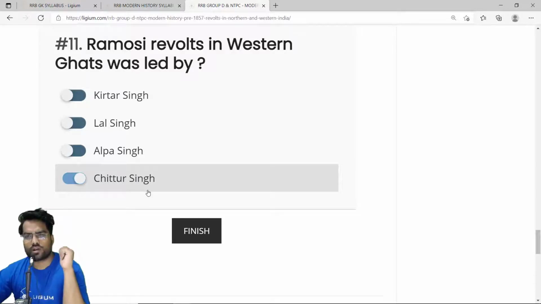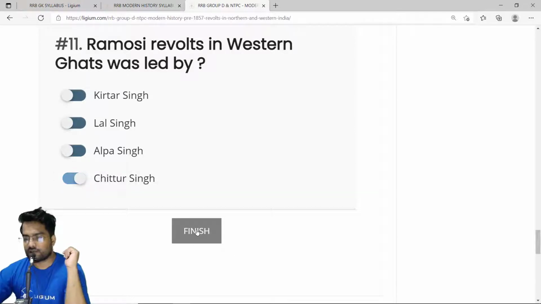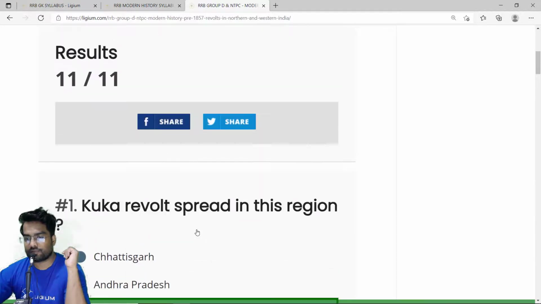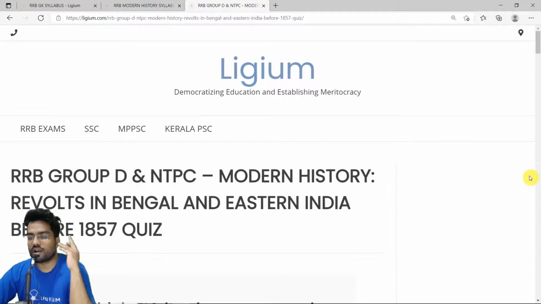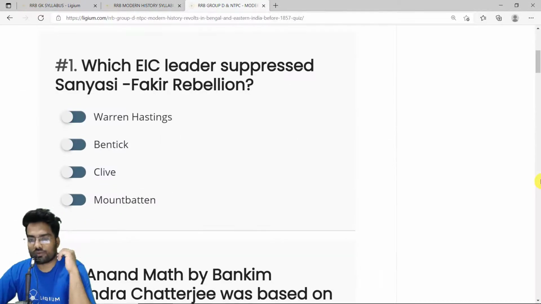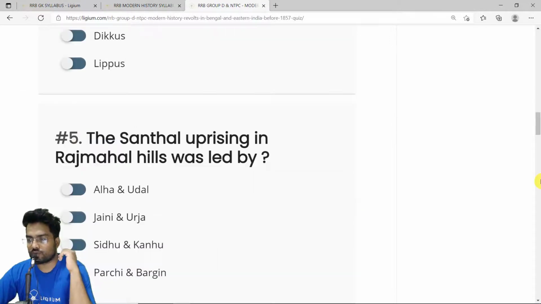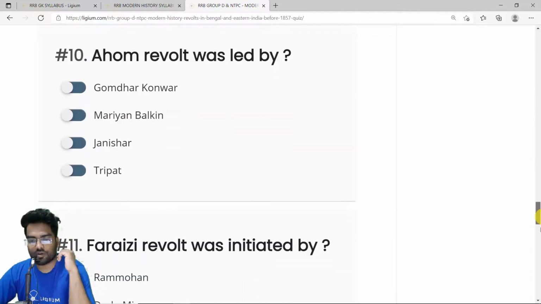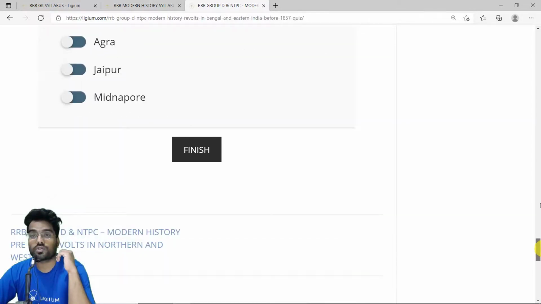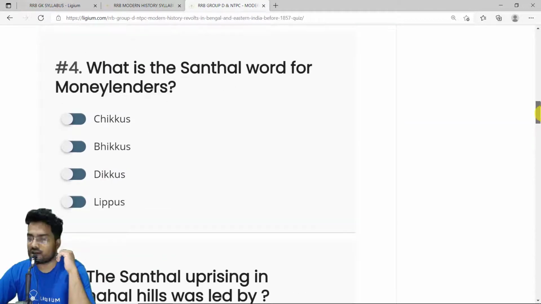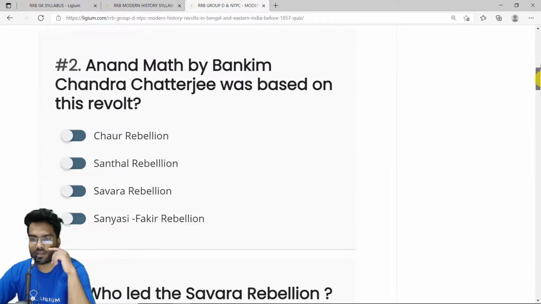Okay, so we have solved around 11 questions. Let's have a look at how many of them are correct. Let me just straight away click on finish. 11 out of 11. Excellent. Next is the quiz on Modern History: Revolts in Bengal and Eastern India before 1857. Before we start, let us see how many questions we have. We have 12 excellent MCQs. So let's start solving each of them.